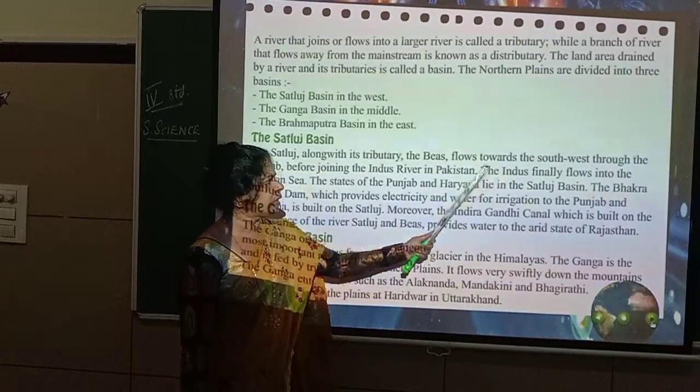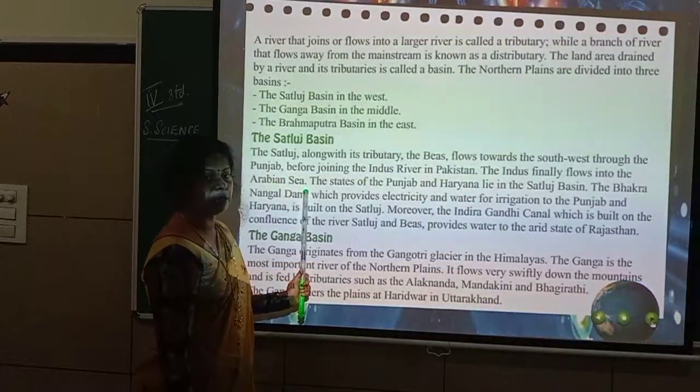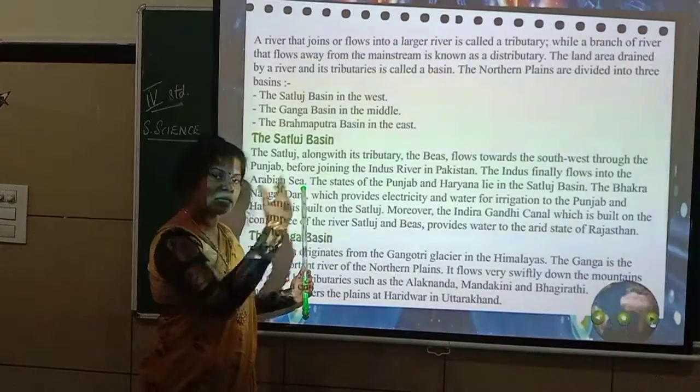The Indus finally flows into the Arabian Sea. Finally, where does it go? It reaches the sea.